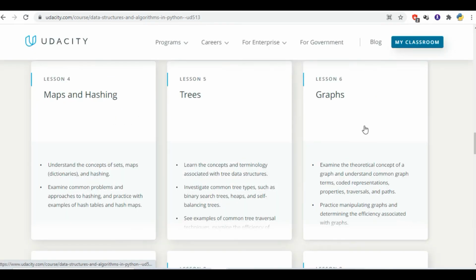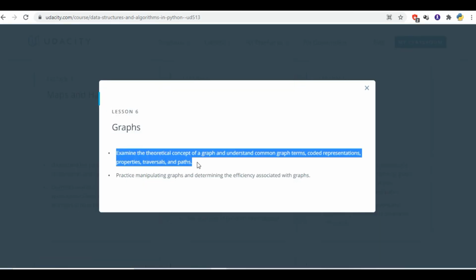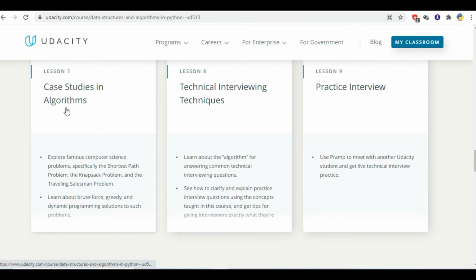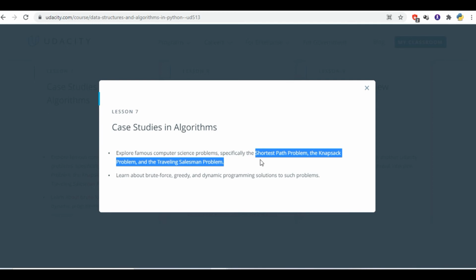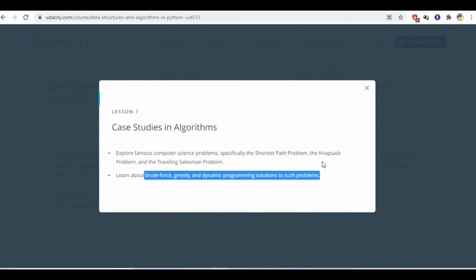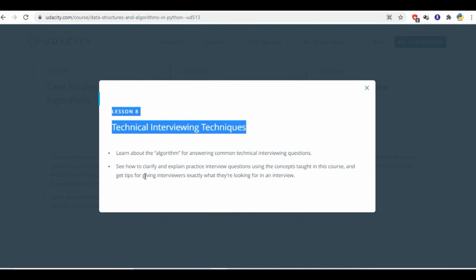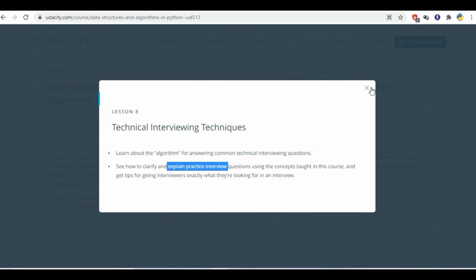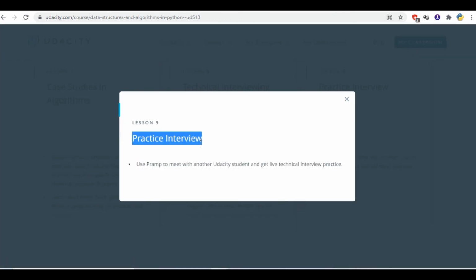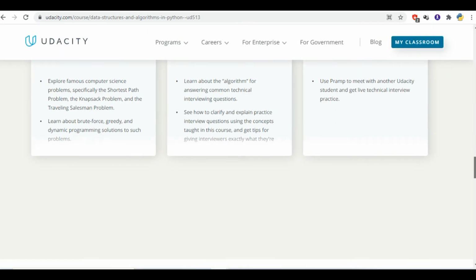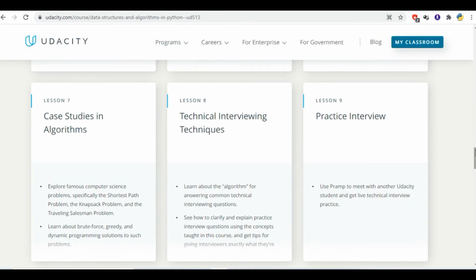In the sixth lesson, you will study about graphs, the different properties of graphs, how we can traverse the graph, and how we can determine the efficiency associated with graphs. Next, here you will study the case studies in algorithms. Here you will study the different types of algorithms and which type of algorithm to use. Shortest path algorithm, knapsack algorithm, traveling salesman algorithm. Learn about brute force, greedy and dynamic programming solutions with problems.